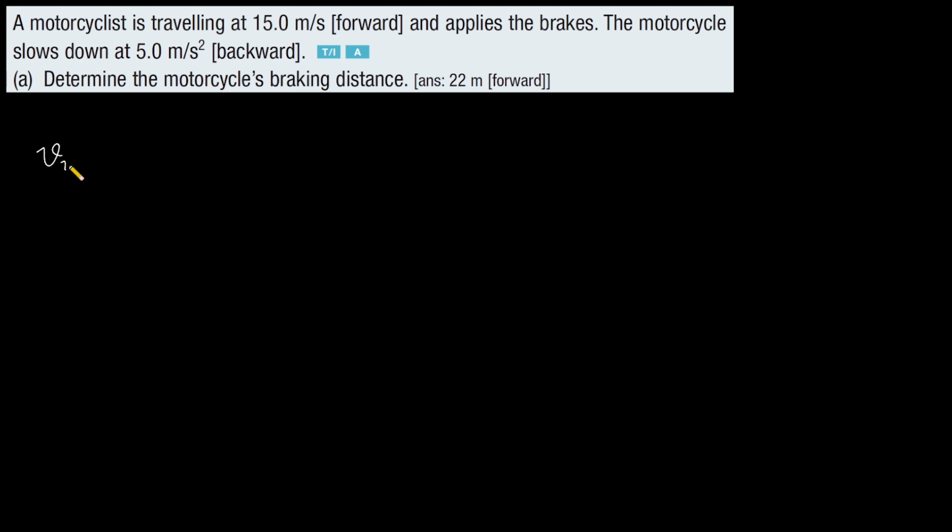So the initial velocity equals 15 meters per second forward. And the acceleration equals 5 meters per second squared backward.